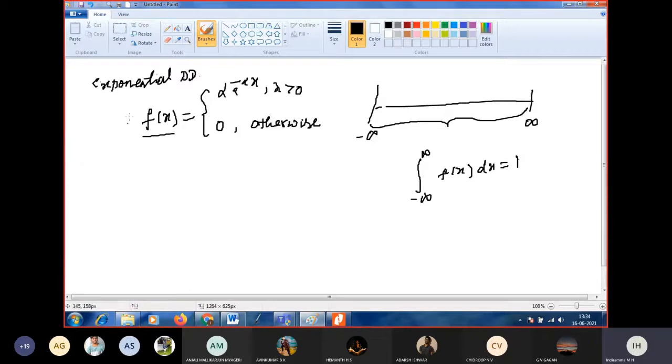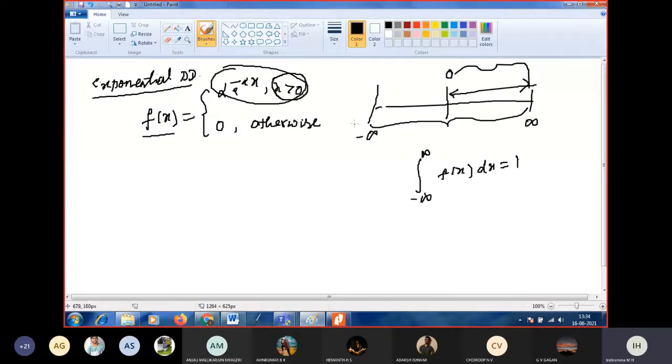So exponential distribution is a probability distribution defined only in the positive interval. Between minus infinity and plus infinity we have 0. 0 to infinity is the positive interval. So here they have given x greater than 0.